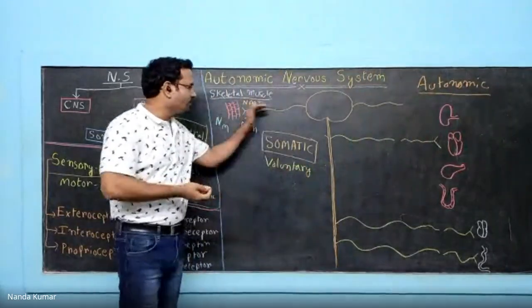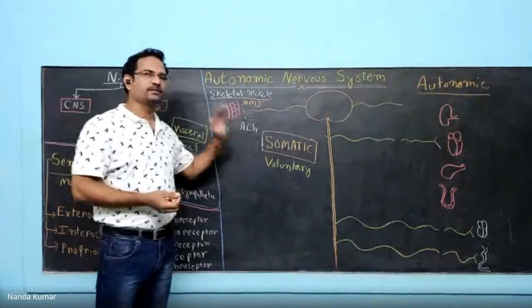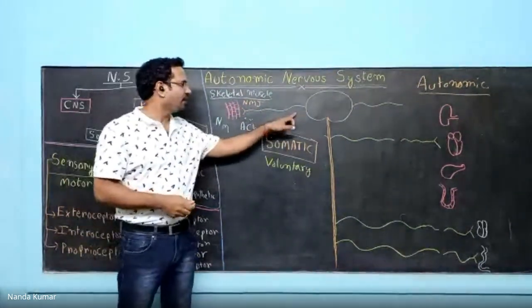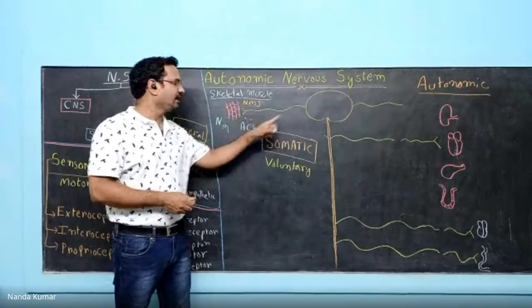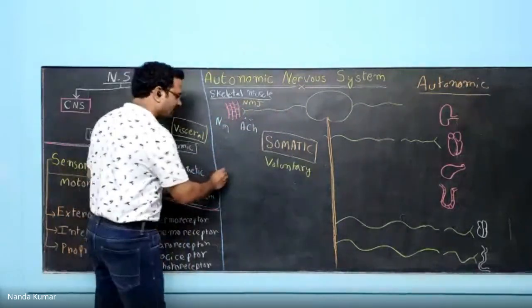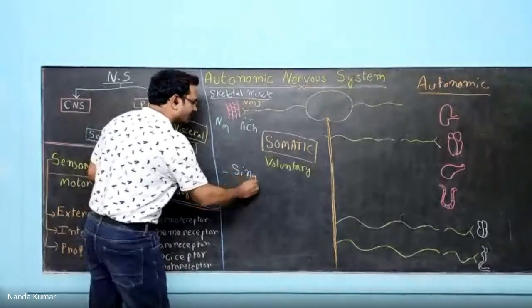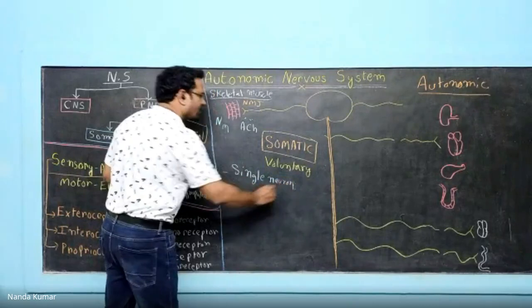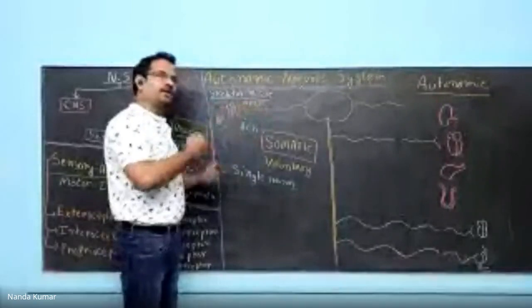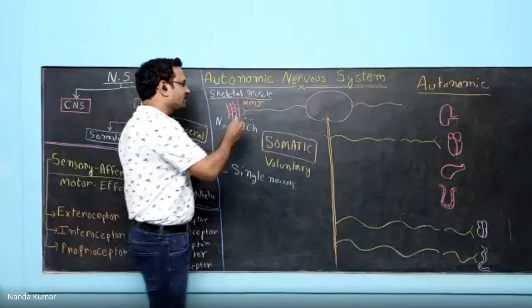Now, let us understand what you have in the somatic nervous system. In the somatic nervous system, a neuron directly goes to the skeletal muscle. A single neuron. So one of the major points is that a single neuron comes there.